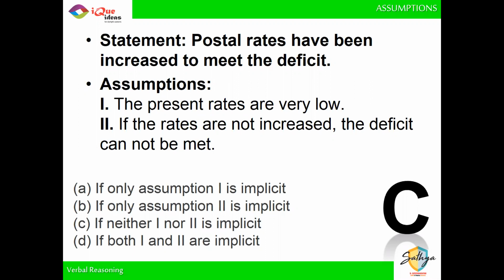There may be some other method of meeting the deficit. Where does it say that postal rates are the only thing possible to meet the deficit? If the rates are not increased, I will find some other method of doing it. Did you get it? So the second one is not required as an assumption. It may be true, it may not be true. It is not compulsory that it has to be increased. Did you get that? Okay, chal.